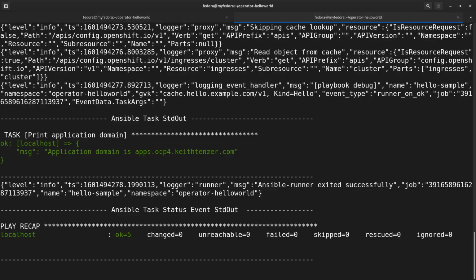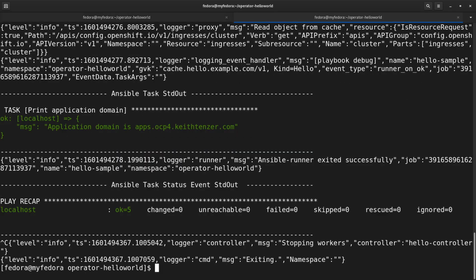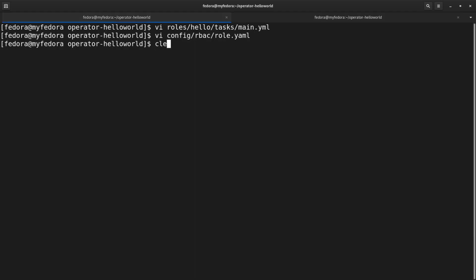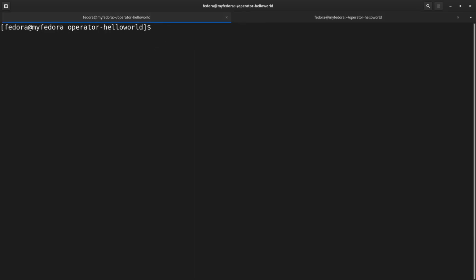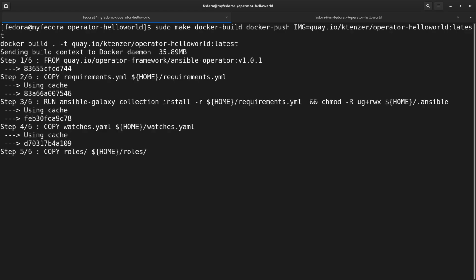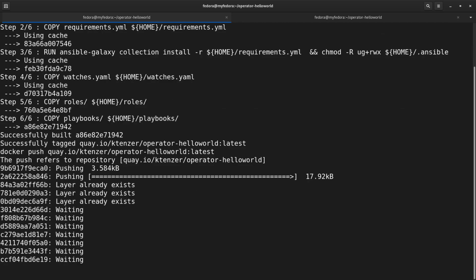So what I'm going to do first is Control-C out of my local operator, since we're doing a deployment now, and I'm going to copy these next commands. They're a little bit long. I don't want to make any errors again. So I'm going to grab the first one, which is going to build our container image and push it to quay.io. As you can see, that's happening.